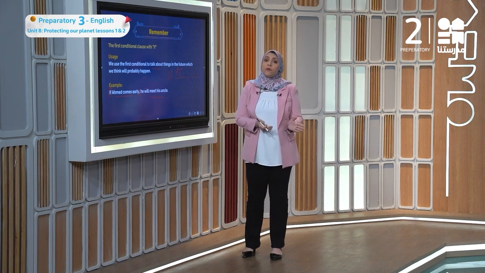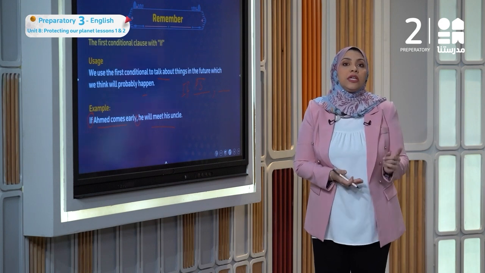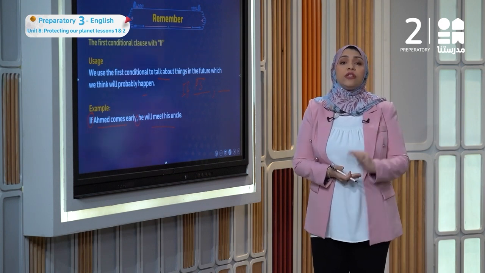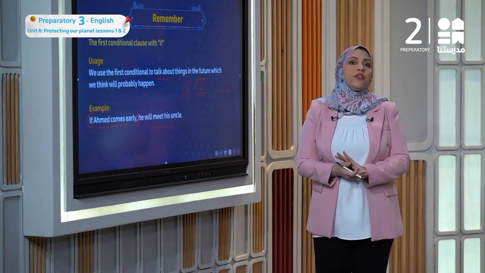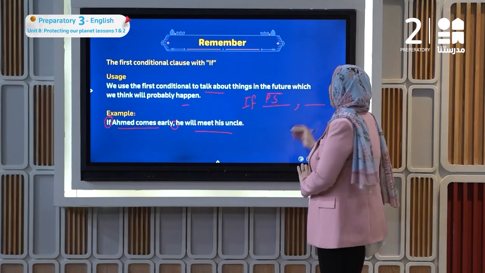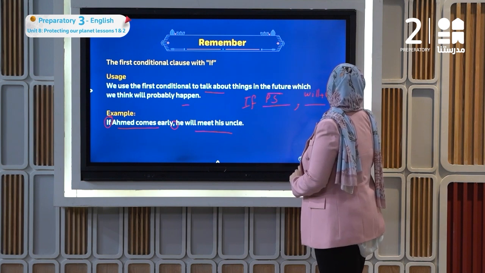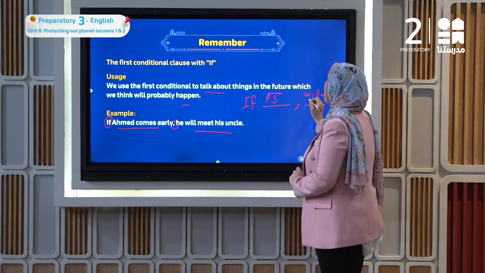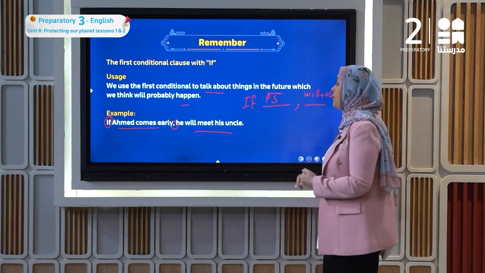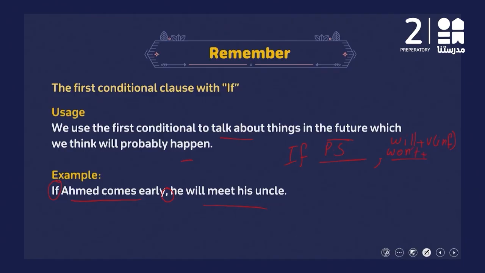In the negative form, don't with the plural noun and doesn't with the singular noun, and after don't and doesn't, we put the verb in infinitive. This is the present simple. What about the second sentence? We have to use will plus verb in infinitive. This is in the affirmative form. What about the negative? Won't. It means will not, plus also the verb in infinitive.